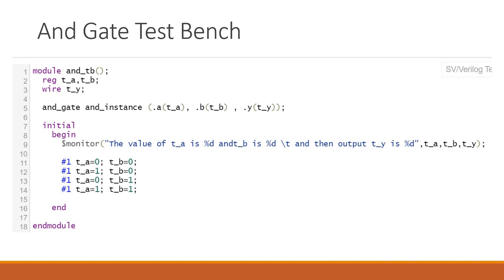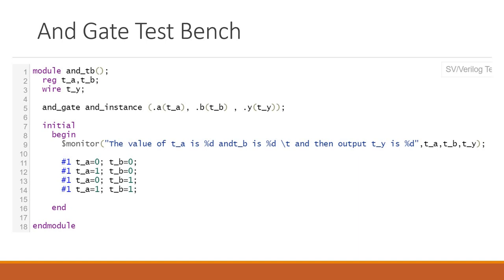So whatever input I apply on the test bench signals will be visible to your design. If I give some value on the input signal, it will be visible on your design's input also. The design will produce some output, and your design and test bench output is connected.